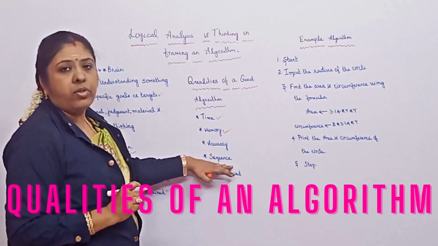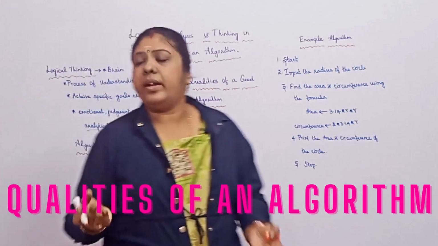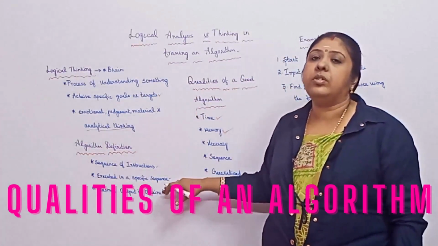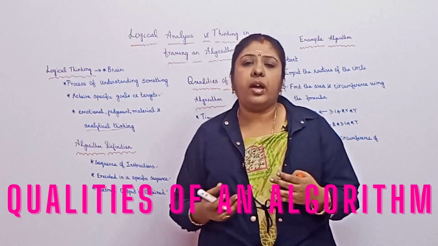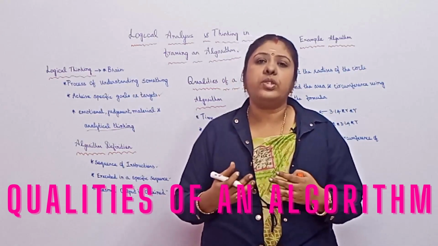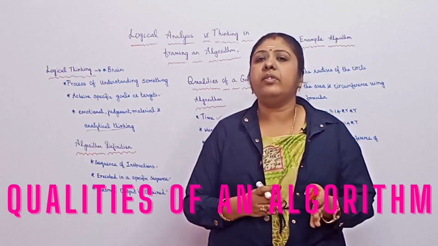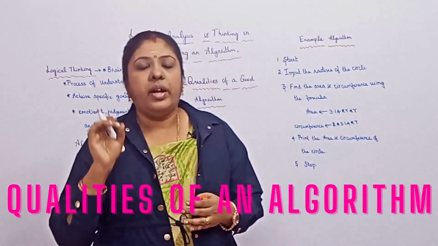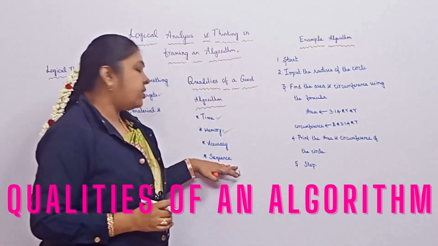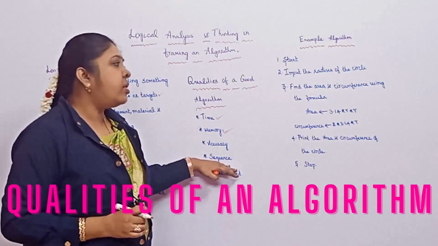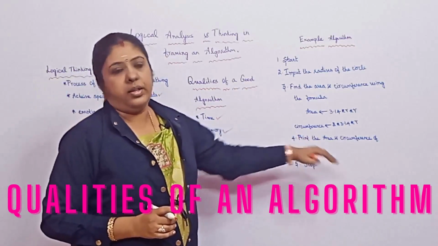And then the sequence. Already in the definition we had discussed, that it should be executed in a specific sequence. So in the algorithm itself, we have to decide whether we are going to use any loop structure or any repetitive manner or case structure, whatever we are using, we have to define in the algorithm itself. That is called the sequence of instruction, which plays a major role in framing the algorithm.